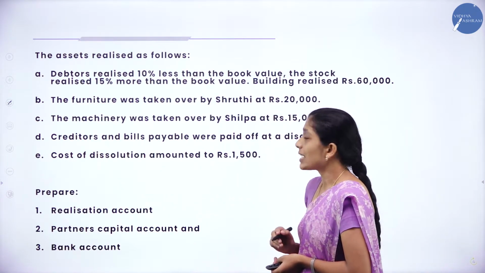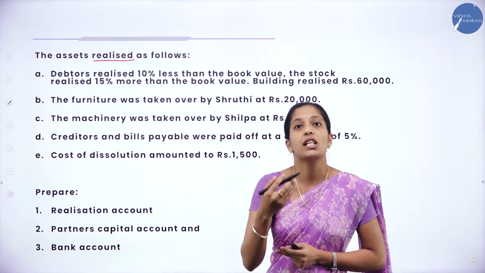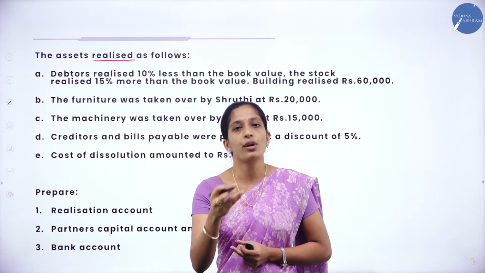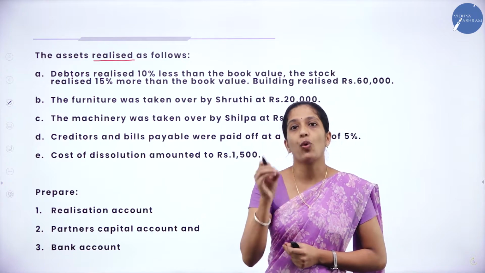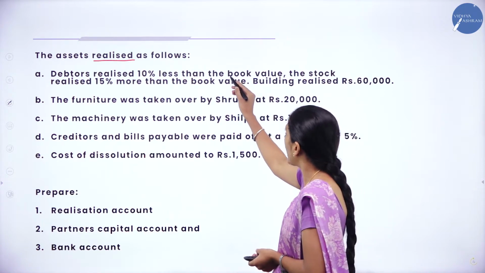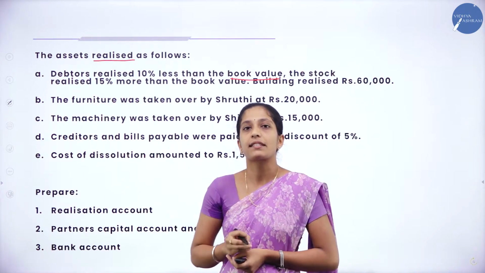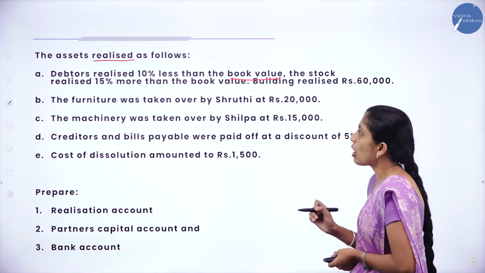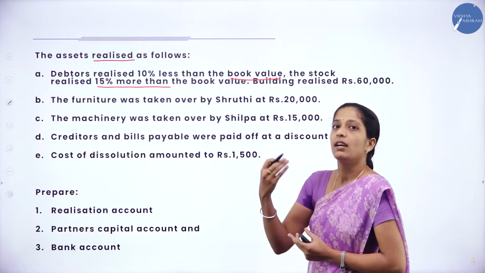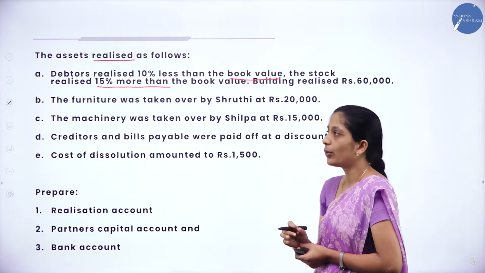So what they have given, the assets realized as follows. So what do you mean by realized? In the sense they have sold the asset, right? So during dissolution of a partnership firm, they have sold certain asset, and they have given at what price they have sold. So debtors realized 10% less than the book value. So how they have sold? They have sold debtors 10% less than the book value. Then the stock realized 15% more than the book value. In the sense they have increased, or at what rate they have sold more than the book value.